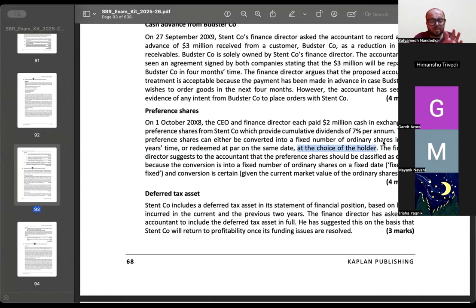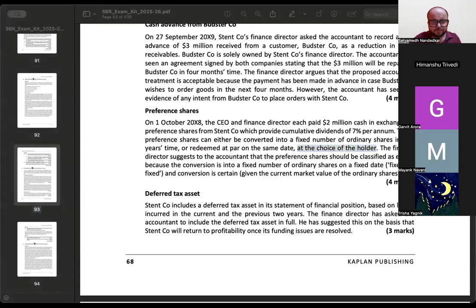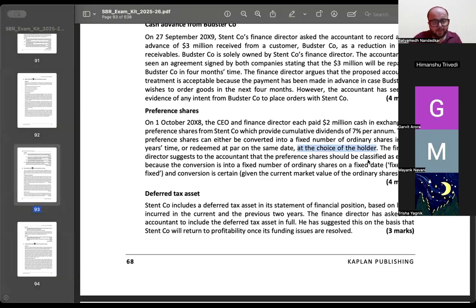See, there are certain words given here which can be very confusing. Fixed number of ordinary shares on a fixed date. Fixed date is not related to this; it is given to confuse you. Fixed for fixed was in the previous question, that is called fixed for fixed. In this case, the date is fixed, but that has got nothing to do with the classification of the instrument. Okay? Are you all with me?